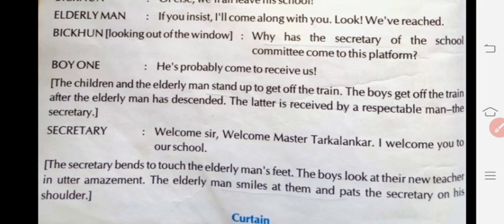The boys look at their new teacher in utter amazement, I mean extreme surprise. The elderly man smiled at all the boys and patted the secretary on his shoulder, and they moved on. It means that at last all the boys came to know who the real teacher is. They found the real teacher in the form of the elderly man, Kalo Kumro Tatkalanka, meaning Kali Kumar Tarkalankar. Now the lesson ends.